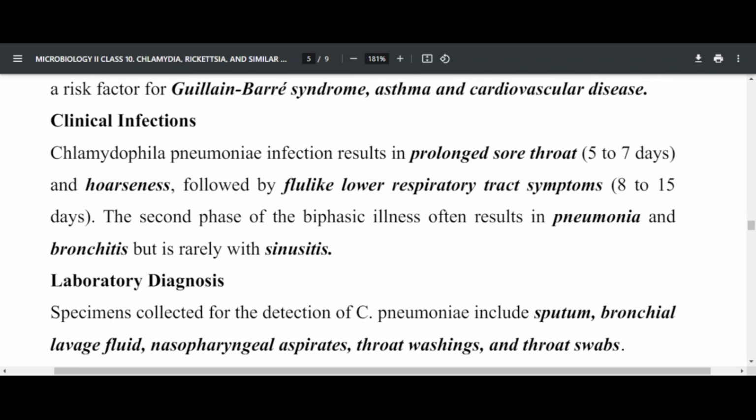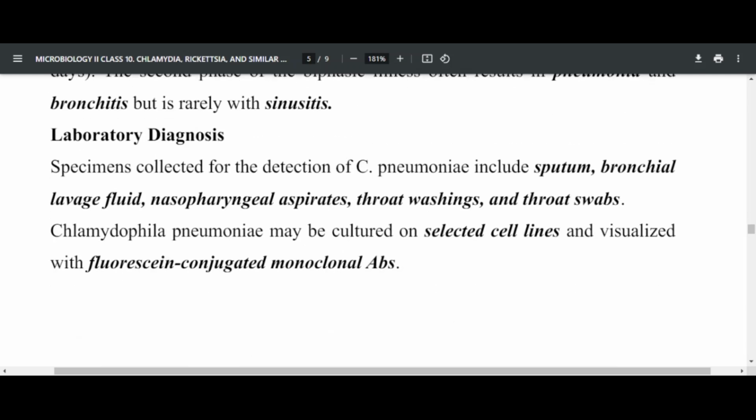Infections associated with Chlamydophila pneumoniae result in a prolonged sore throat and hoarseness, followed by flu-like lower respiratory tract symptoms. The second phase of the illness is biphasic, which results in pneumonia and bronchitis, and sometimes sinusitis. These are some of the infections. All the infections associated with Chlamydophila pneumoniae are respiratory tract infections, from the lungs all the way through the pharynx and nose, and of course, sinusitis.